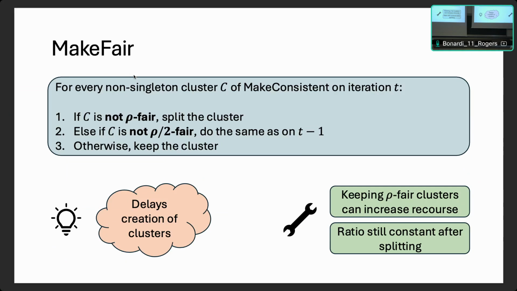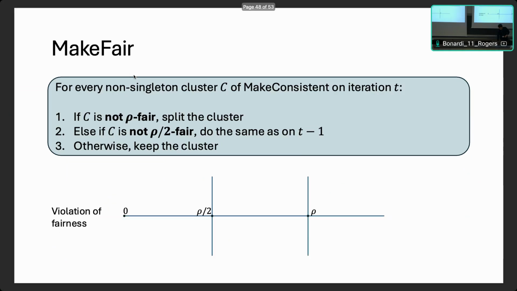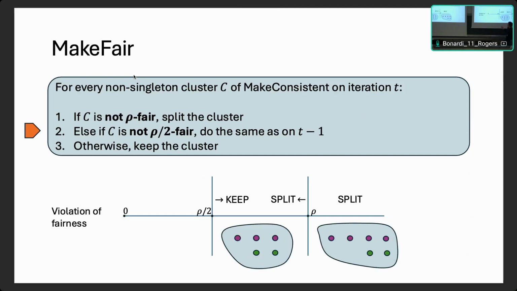The important thing to note is that if we were to keep every single raw fair cluster that we are given by the previous subroutine, we could be incurring more and more recourse. So the image is something like this. If we have a very unfair cluster, see here the big difference in colors, we decide to split it. Otherwise, if it is a little bit unfair, let's say, we can't know for sure. We have to look at the previous iteration. While if it is a fair cluster, we simply output it.